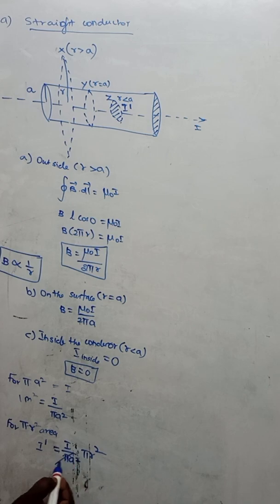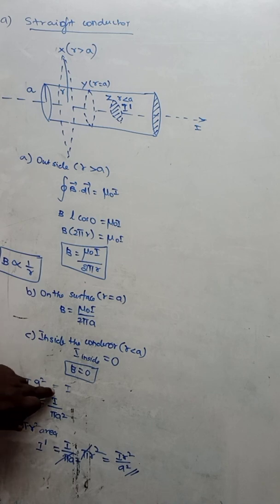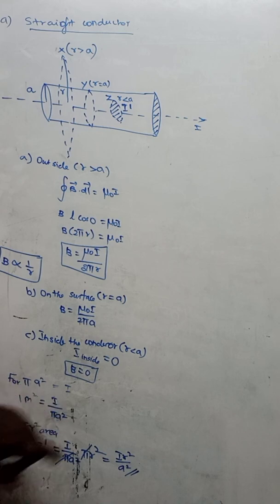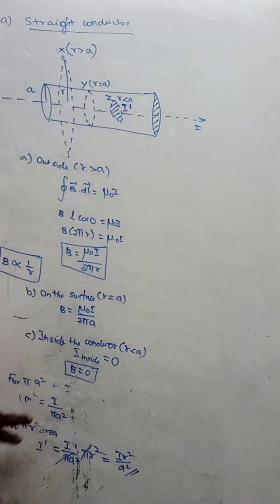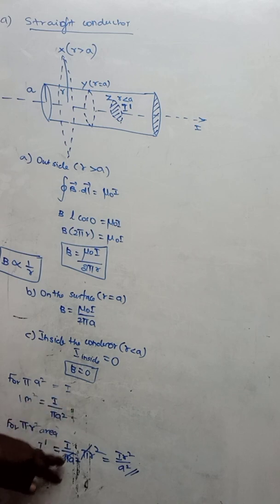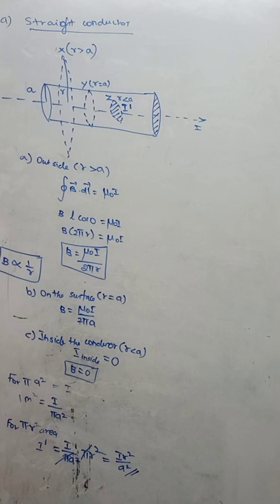So this pi and this pi get cancelled. The remaining will be I into r square by a square. That is the current flowing through the given area, I dash. See, this is very important. For pi a square area, the current will be I. Then for 1 meter square, the current will be I divided by pi a square. Then for pi r square area, because this is the effective area, I dash will be equal to I by pi a square into pi r square. So pi gets cancelled, and you will get I dash as I r square divided by a square.